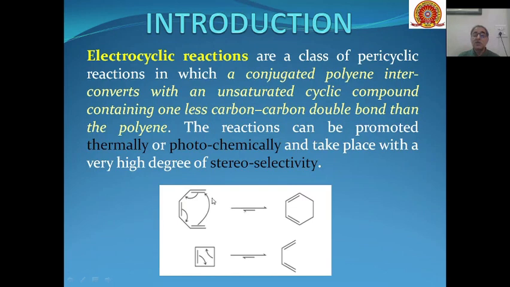So these are the basic two examples. In the first example, it is 1,3,5-hexatriene which undergoes cyclization to give you cyclohexadiene through electrocyclic reactions. Whereas in the second example, cyclobutene undergoes ring opening through electrocyclic reactions to give you 1,3-butadiene.